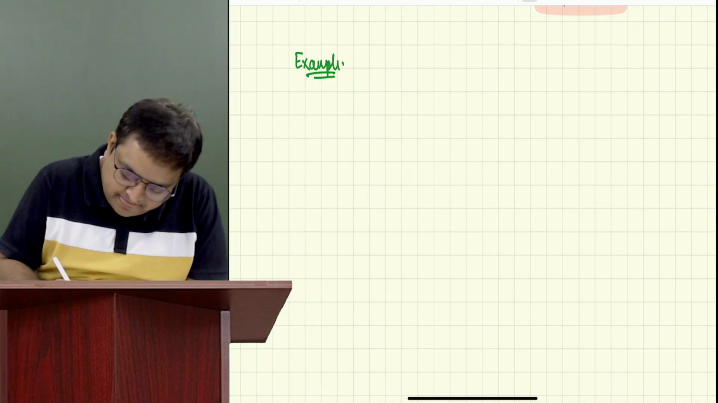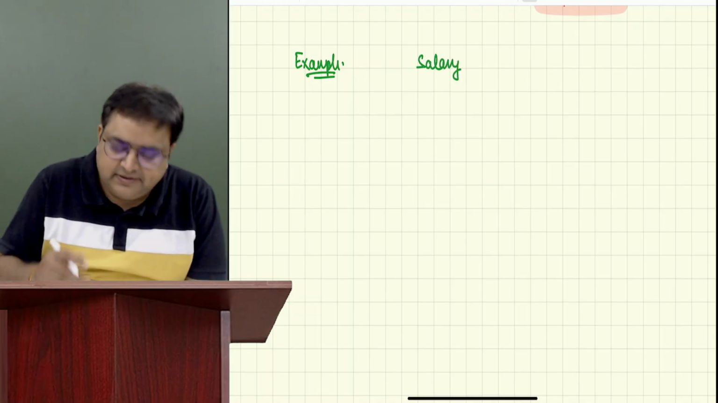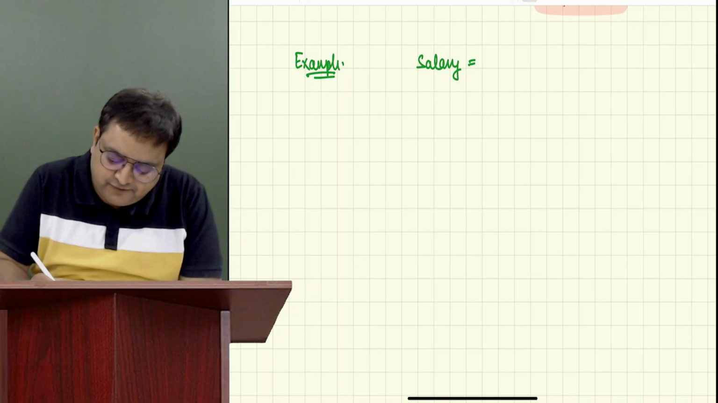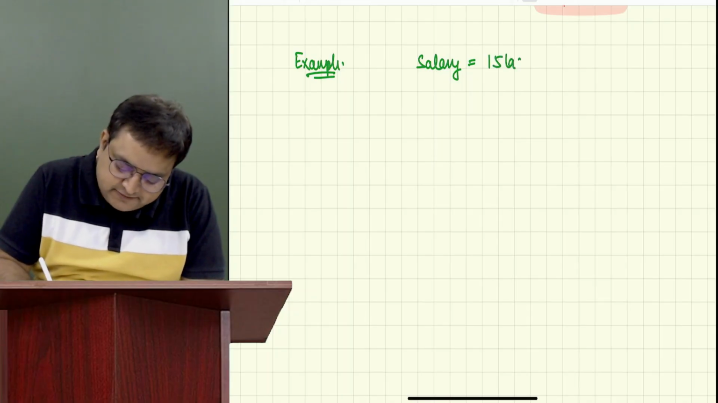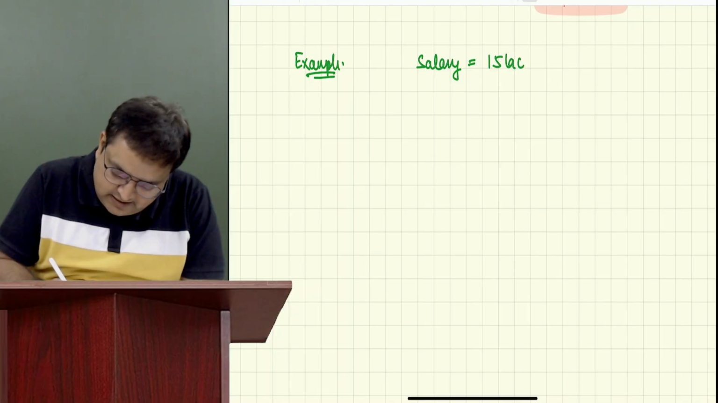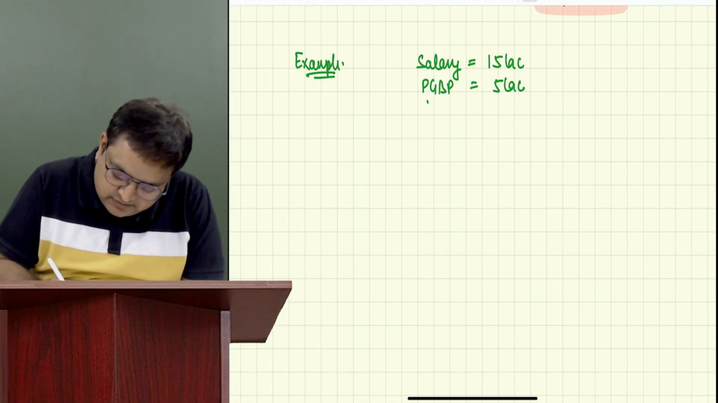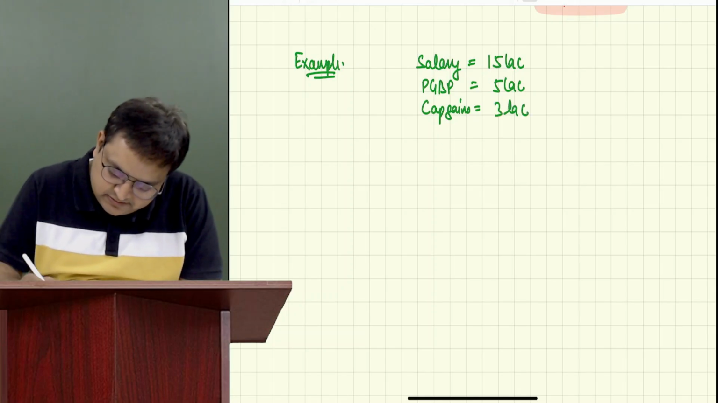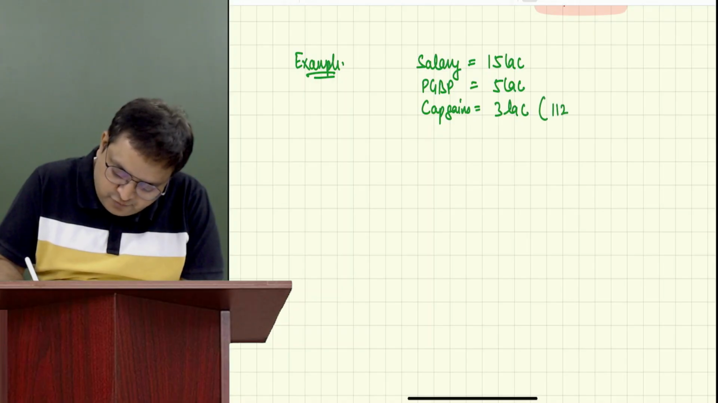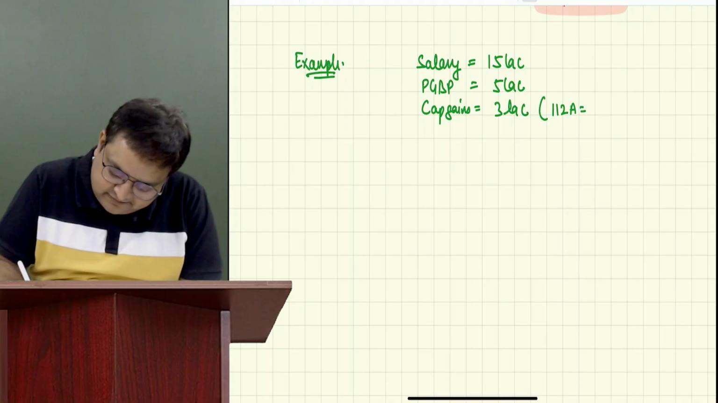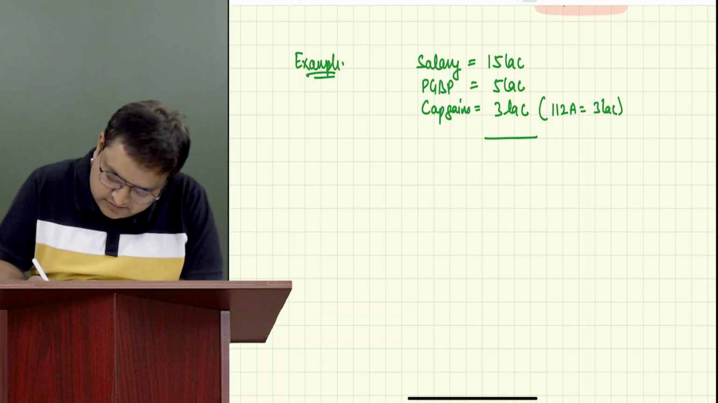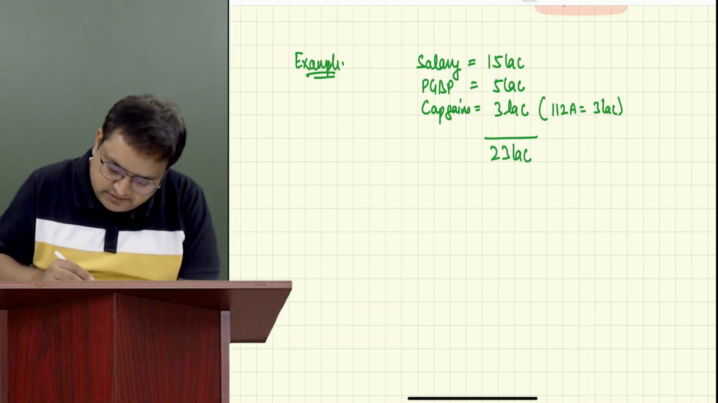Directly I'm writing salary income. Let's say there is a guy who came to us and he has salary income of 15 lakh. He has PGBP 5. He has capital gains 3 lakh. And let's say it is 112A, 3 lakh. Total 23 lakh. Guys, please give me the answer.